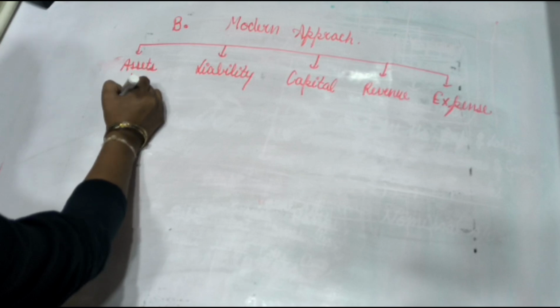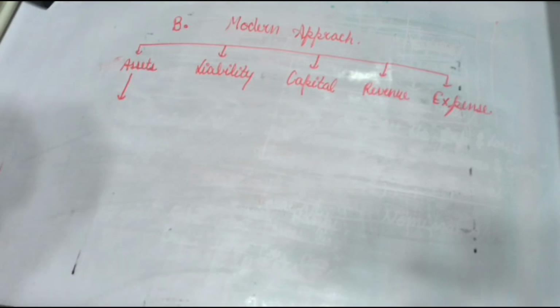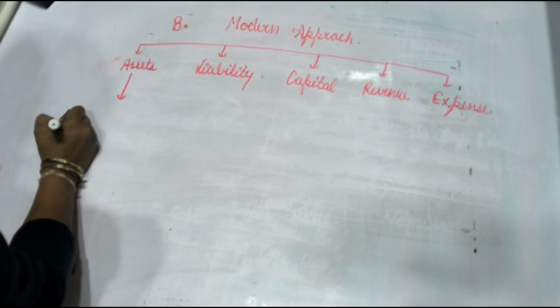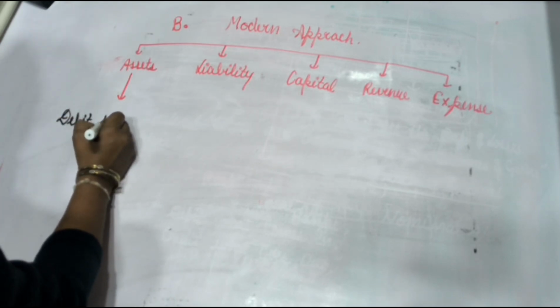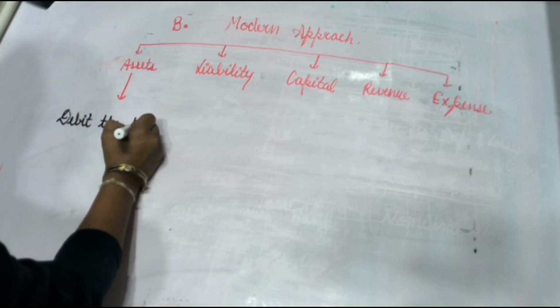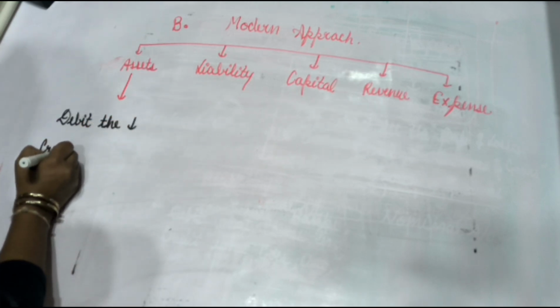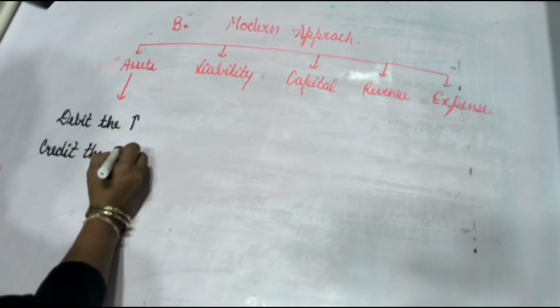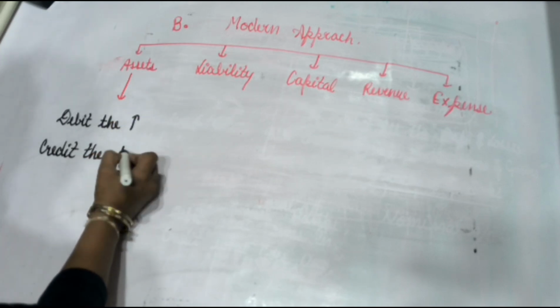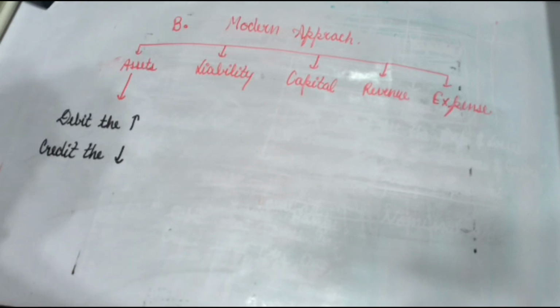The rule of asset is debit the increase and credit the decrease. Of asset is debit the increase of asset and credit the decrease of asset because the